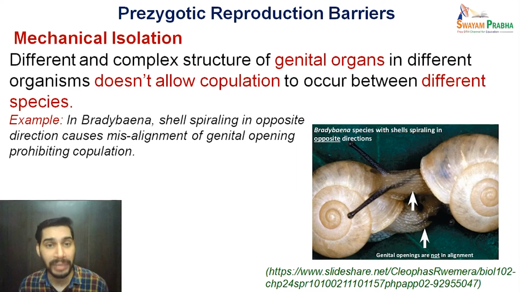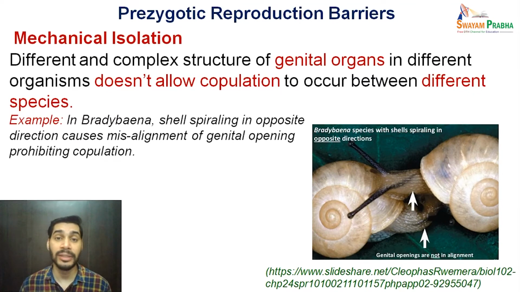There is no alignment with each other, and hence even if they meet and try to mate, there is no successful transfer of sperms from one organism to the ovum of another organism. So there is a mismatch or misalignment, and this barrier we call mechanical isolation, which lies in the category where copulation is attempted but sperms are not transferred to the ovum.